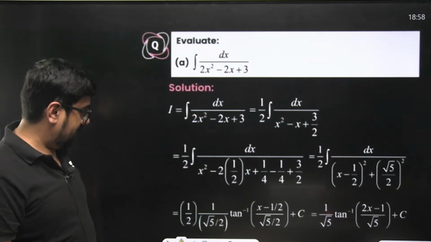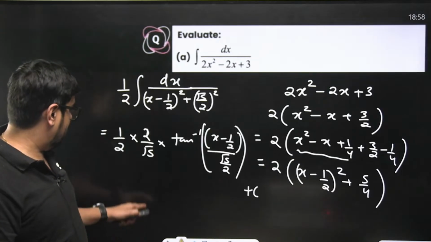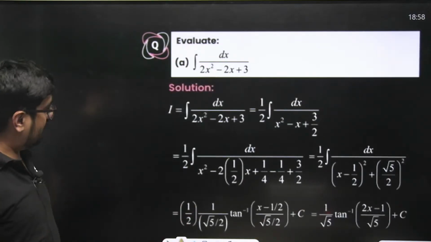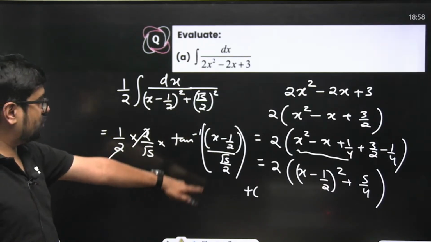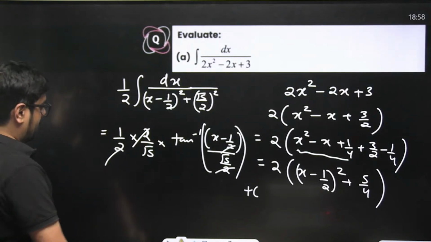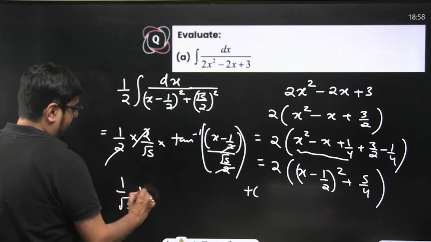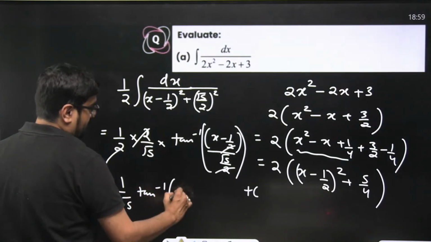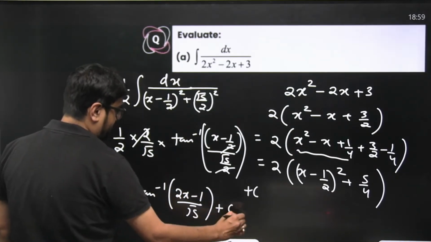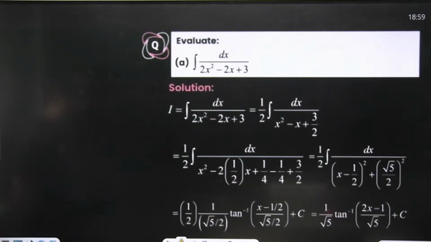Yeah, this only, right? 1 by root 5 finally. This 2 will get cancelled. So 1 by root 5. 2x minus 1. This 2 and 2 also will get cancelled. 2x minus 1 by root 5. So it will become 1 by root 5 tan inverse of 2x minus 1 by root 5 plus c. This is written over there.